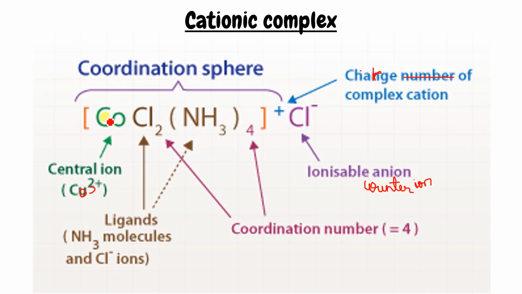And other than the metal, whatever substances are there will be called ligands. Here there are 2 types of ligands, one chlorine and one ammonia. And the number is called the coordination number. You can see 2 here and 4 here, so 2 and 4 give 6 as the coordination number. Got it? So this is for the cationic complex.